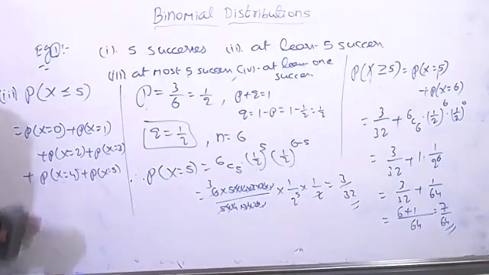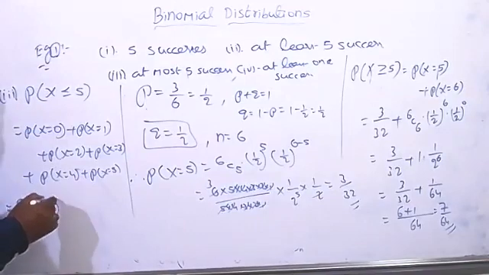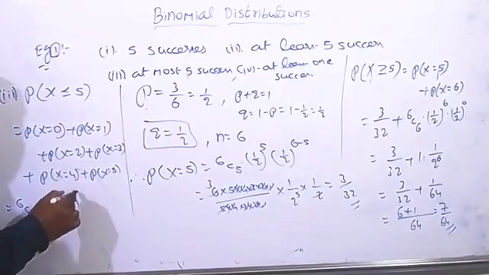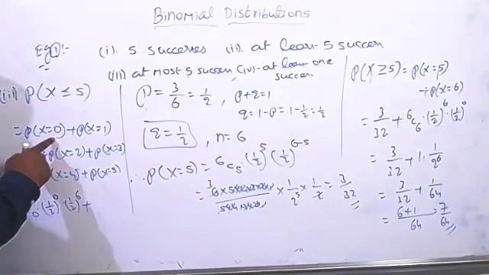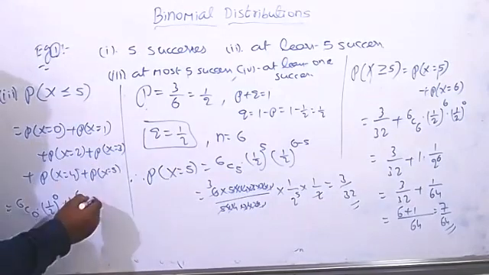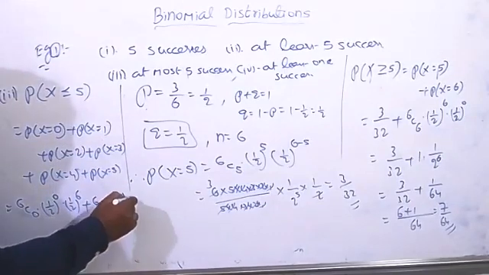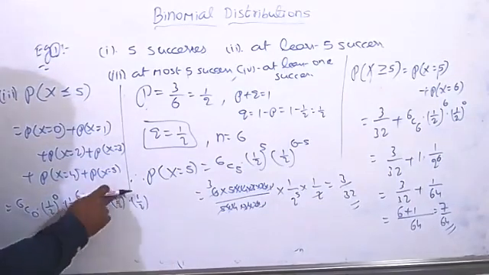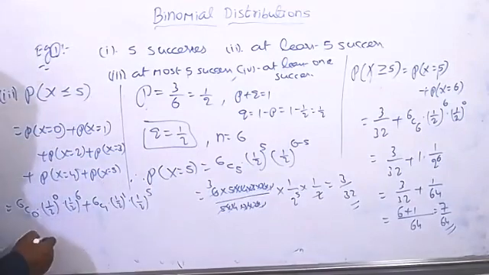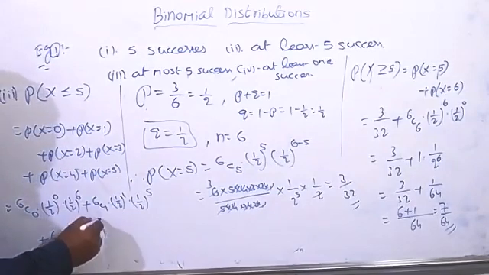Okay. So now we can find all the values. Then what do you get? 6C0 into (1/2)^0 into (1/2)^6, plus 6C1 into (1/2)^1 into (1/2)^(6-1) = 5, plus 6C2 into (1/2)^2 into (1/2)^4.